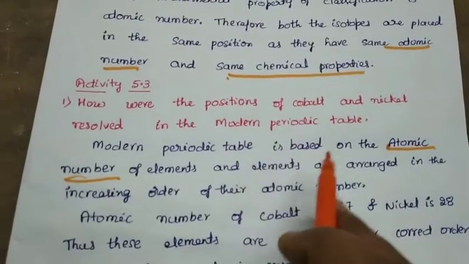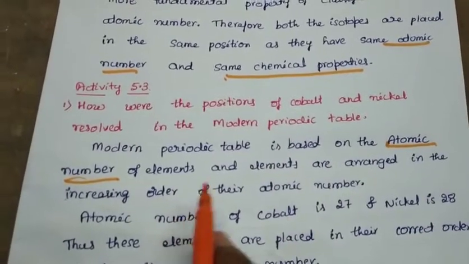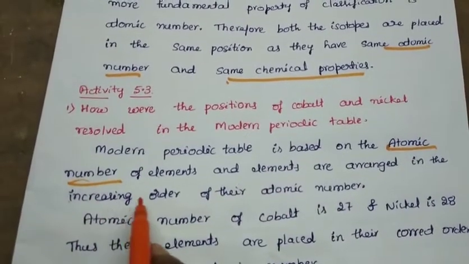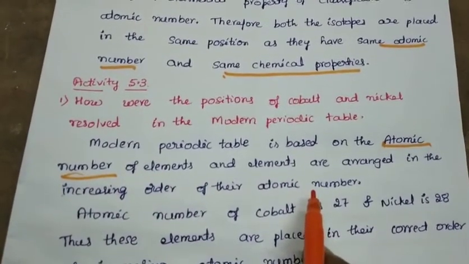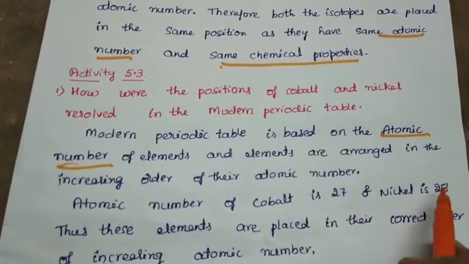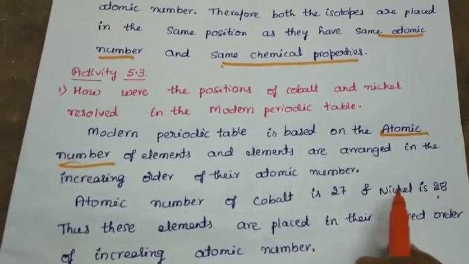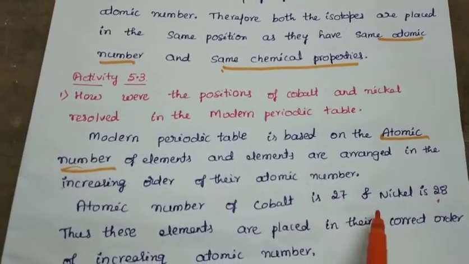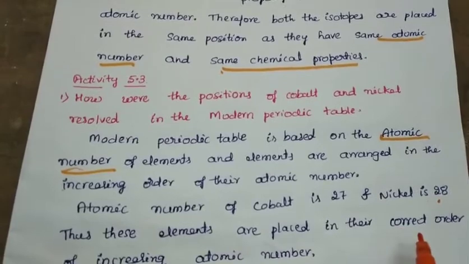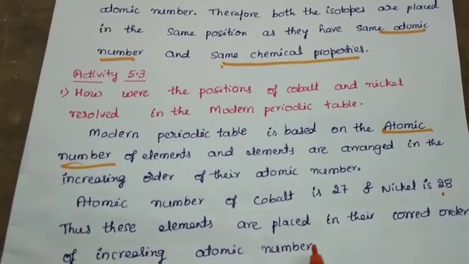The atomic number of cobalt is 27 and nickel is 28. Therefore, cobalt is placed before nickel. Thus these elements are placed in their correct order of increasing atomic number.